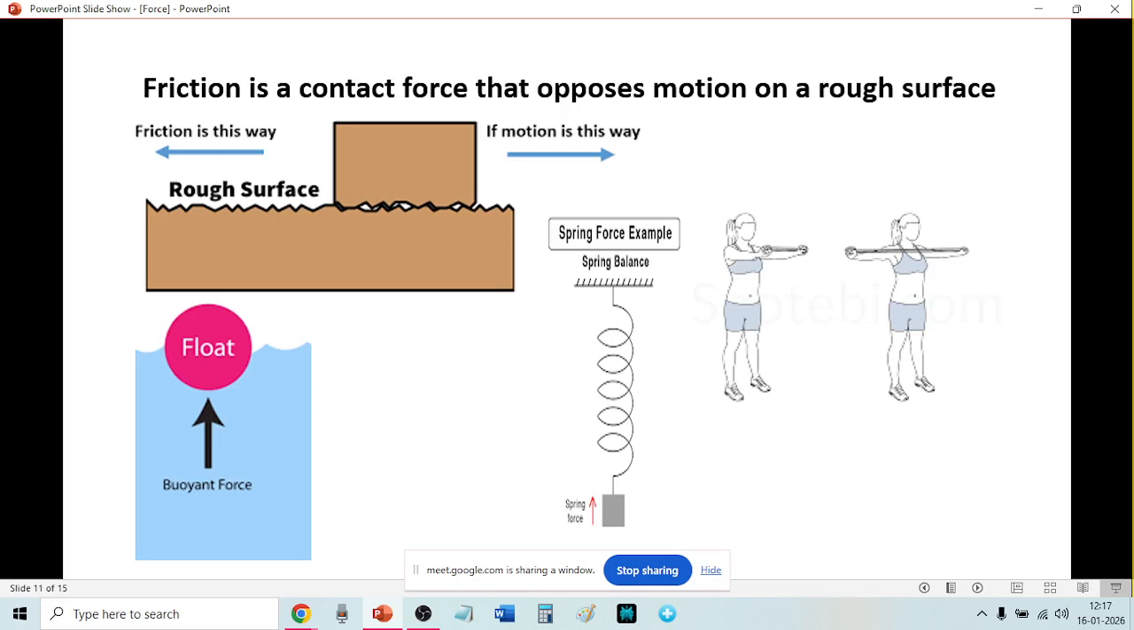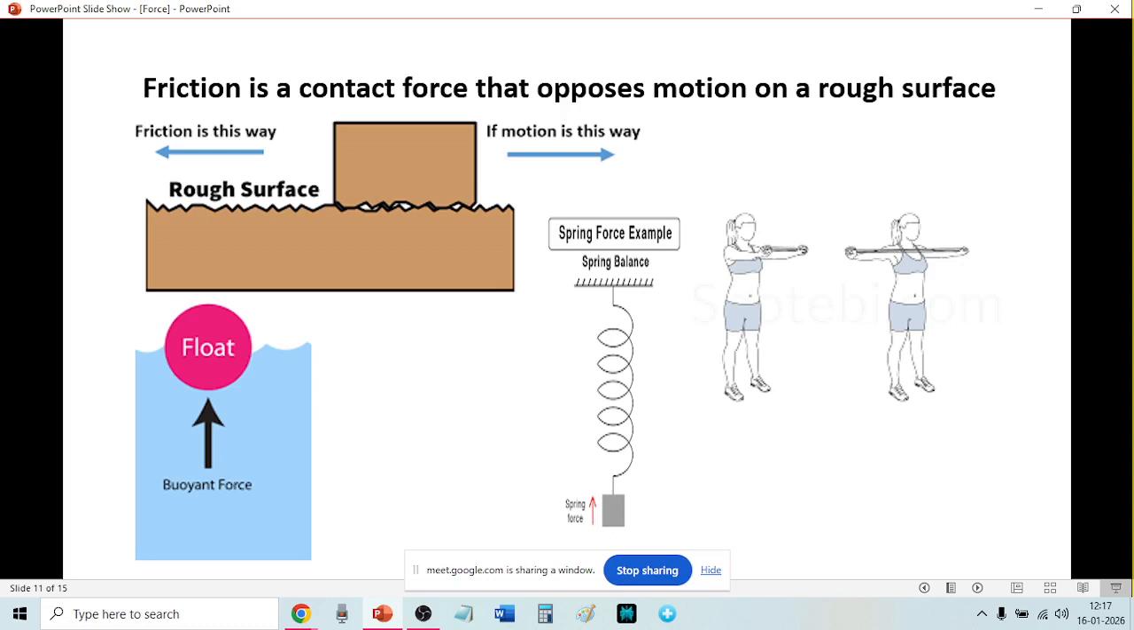At the bottom, you have got buoyant force. Buoyant force means something is floating on water. When something is floating on water, the force of the water holding up the body is called buoyant force. The water is trying to push the body up. This is called the buoyant force. All are contact forces.